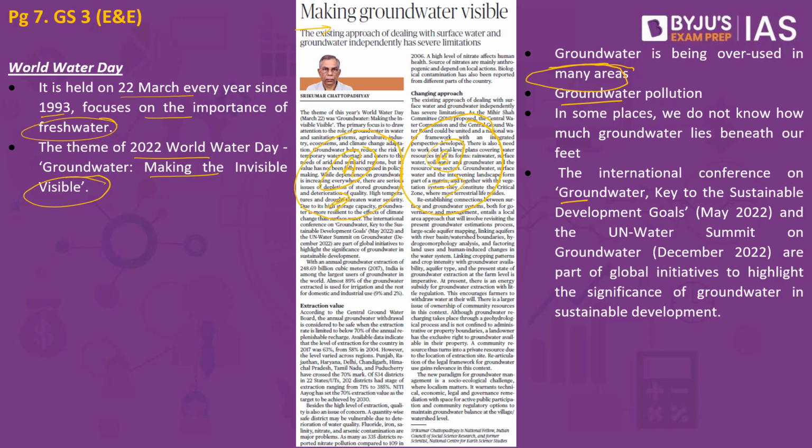The International Conference on Groundwater, Key to Sustainable Development Goals, and the UN Water Summit on Groundwater are part of global initiatives to highlight the significance of groundwater in sustainable development. So what are we looking at? We are looking at the importance of groundwater, exploring, protecting and ensuring that there is sustainable use of groundwater. This article pays extreme importance to the role of groundwater when it comes to agriculture, industry, ecosystem, climate change adaptation and so on, and ultimately says its value has not been recognized by the government when it comes to policy making.